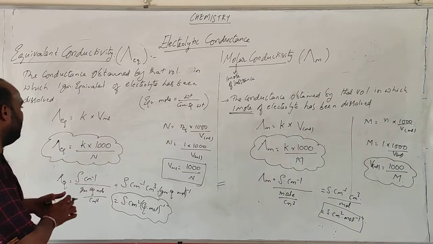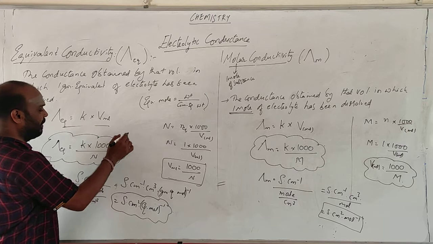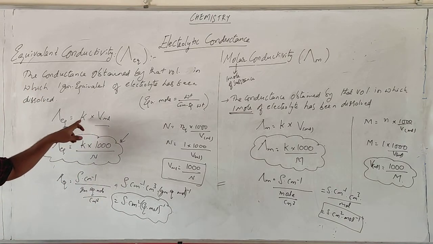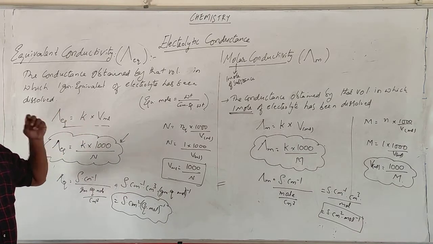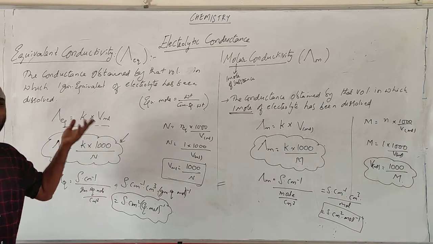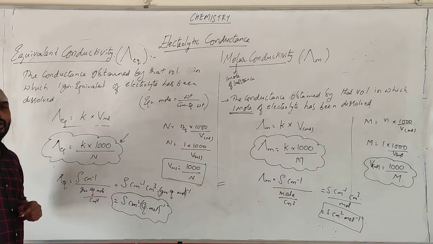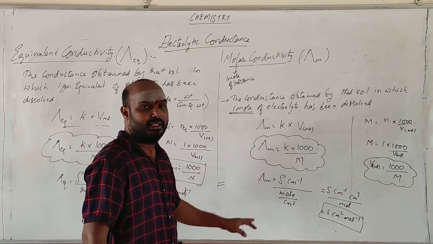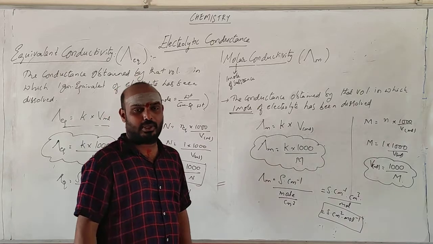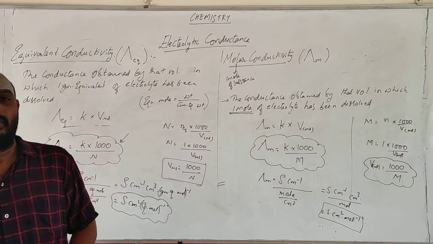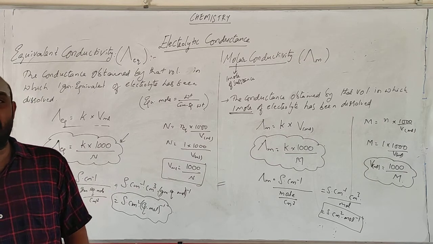So this is the formula, and this is the way to substitute. K into V, conductivity is per ml, and whatever volume you take, you should substitute. If you want to convert this volume in terms of concentration, you get 1000 by M. Now we shall try to derive the relation between molar conductivity and equivalent conductivity.